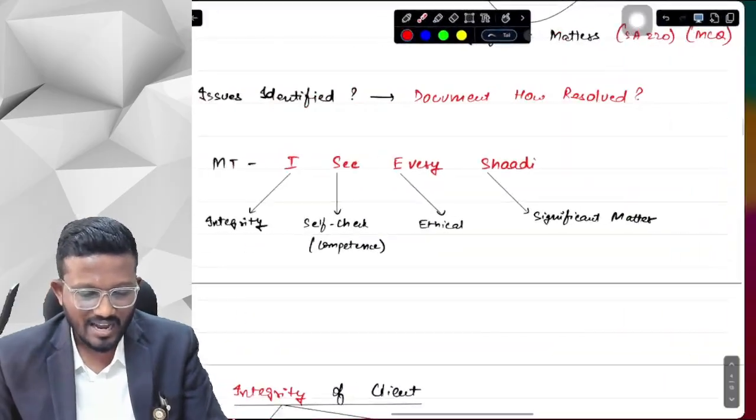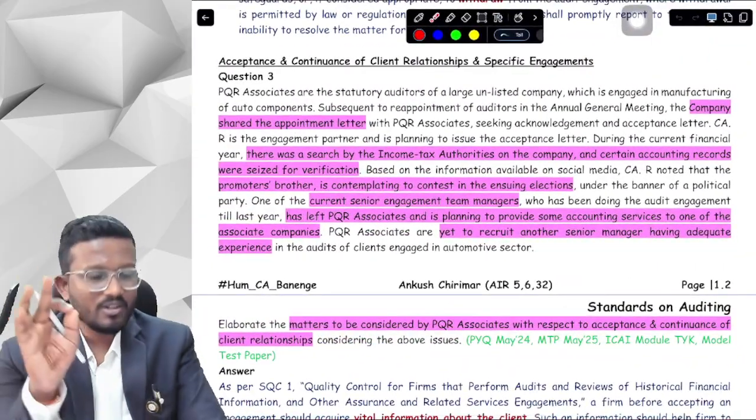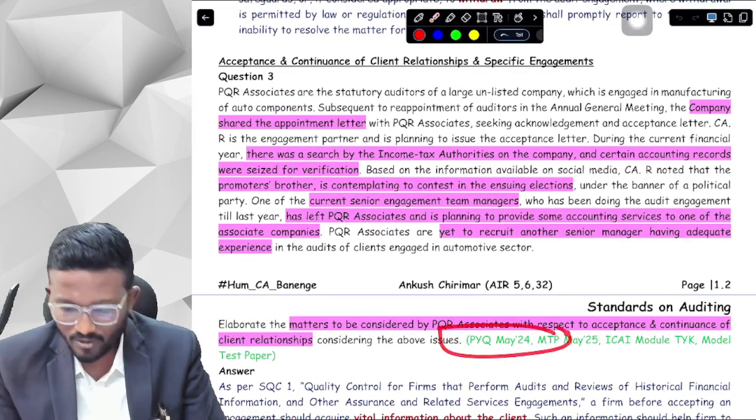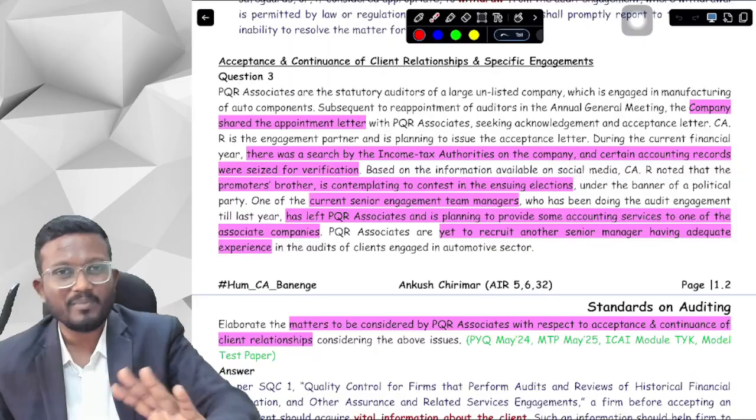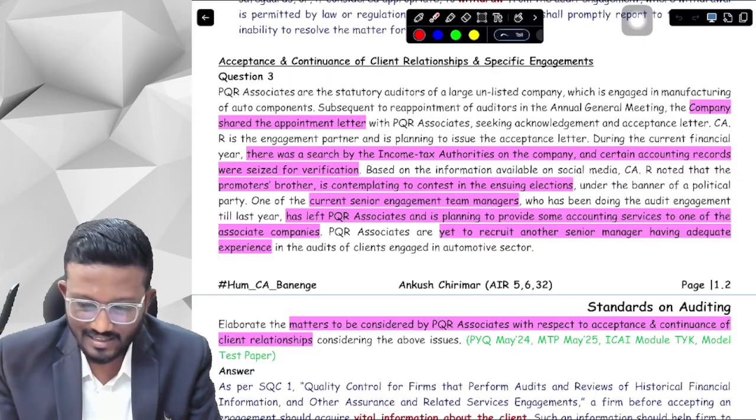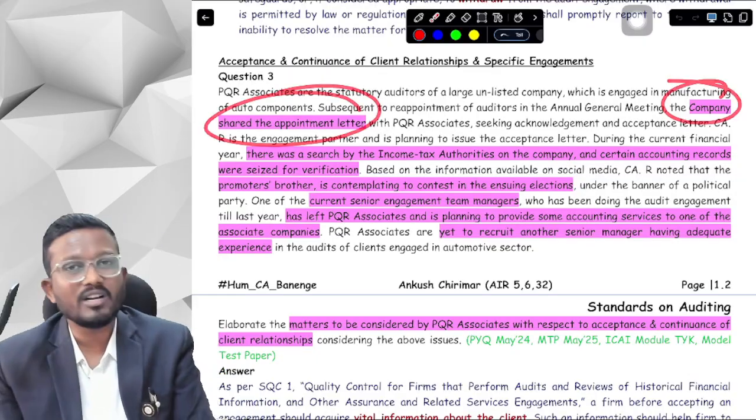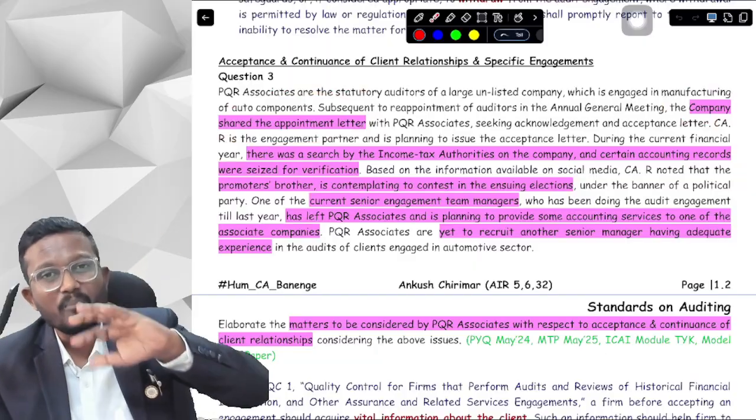What does it want to say? This was the case asked in your previous year question, in your exam of May 24, new course. It says that the company has shared the appointment letter with us. So what is the process of appointing an auditor?